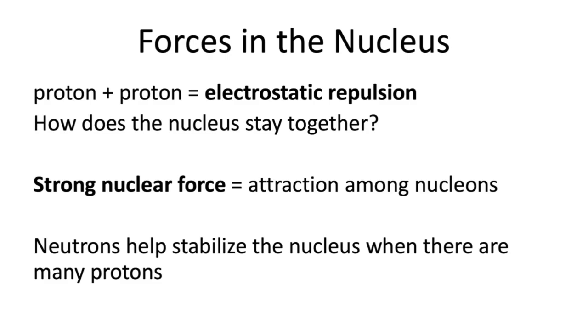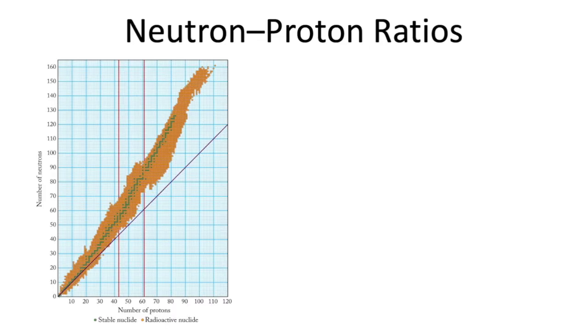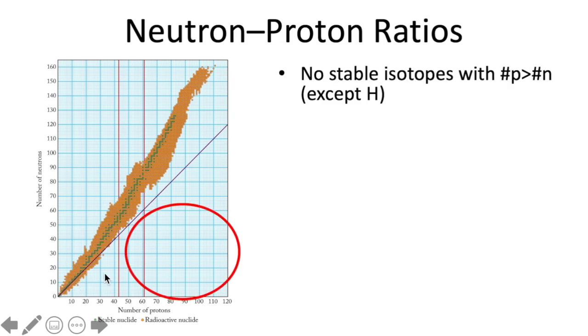Neutrons help to stabilize the nucleus if there's a lot of protons, so you'll notice on the next slide we'll see that the proton and neutron ratio changes as you increase the number of protons. You need a greater number of neutrons. So this is a chart showing on the x-axis the number of protons, on the y-axis the number of neutrons. And you can see for all elements except hydrogen, there are no stable isotopes that have a greater number of protons than neutrons. Hydrogen's the exception because it just has one proton and that's it.